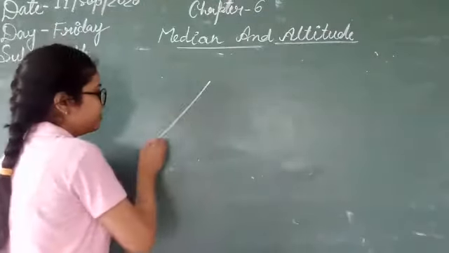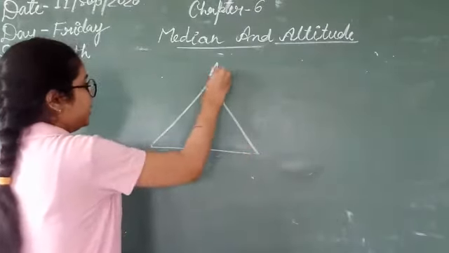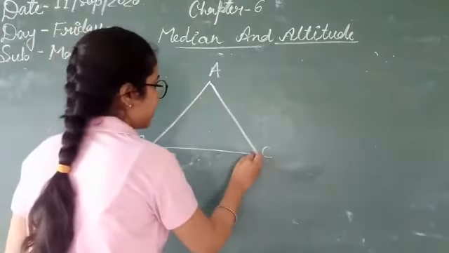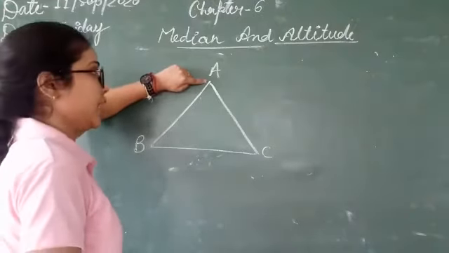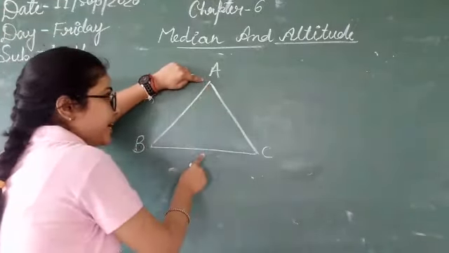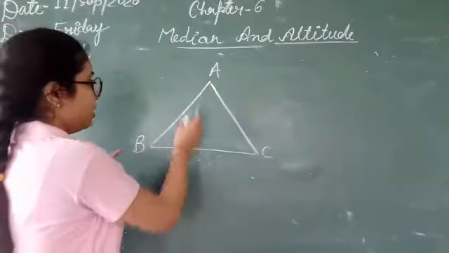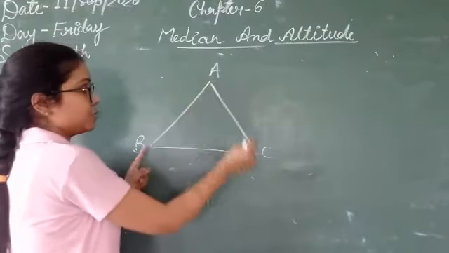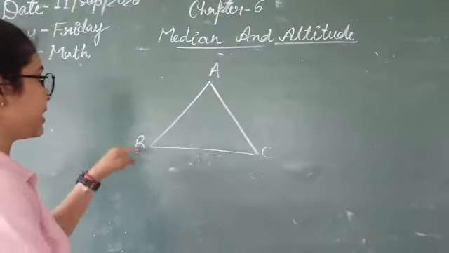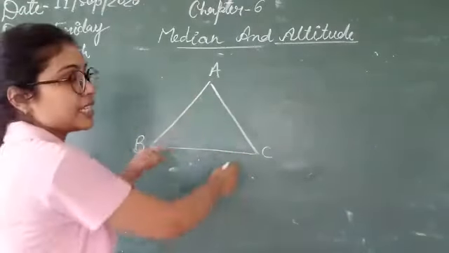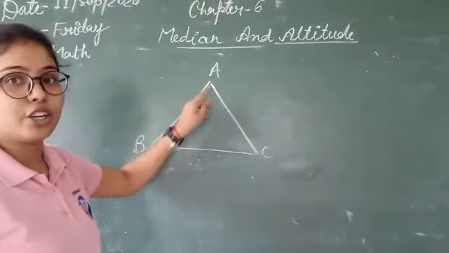Suppose this is a triangle, triangle ABC. So what is a median? When you join the vertex A with the opposite side, that means the side which is just opposite to the vertex. The side opposite to vertex A is BC, the side opposite to vertex C is AB, and the side opposite to vertex B is AC. So when you join the opposite side with the vertex, you get the median.